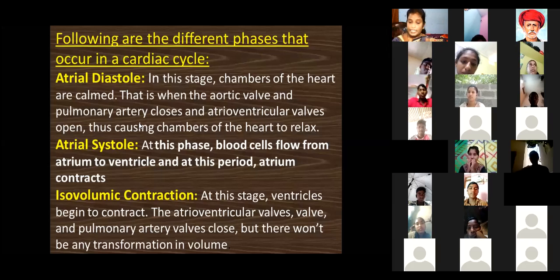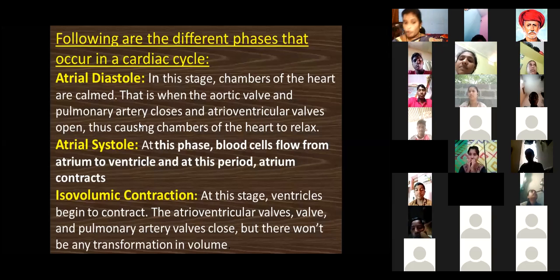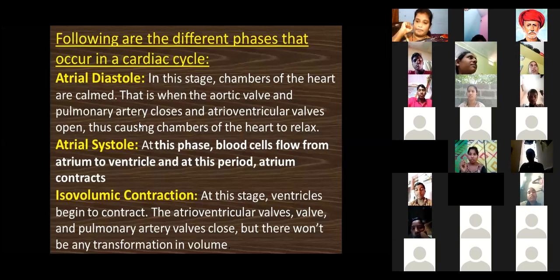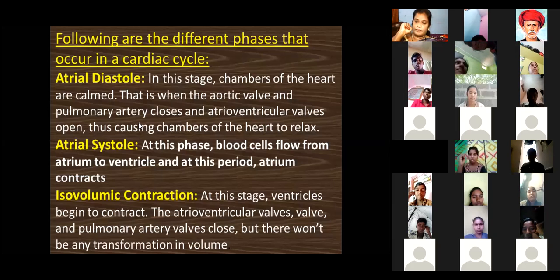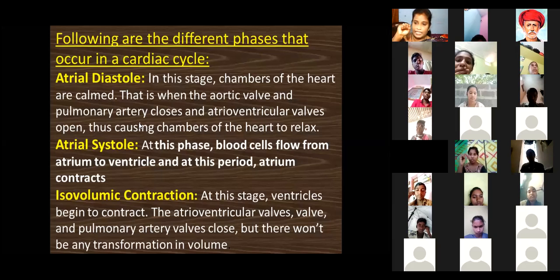In this stage, the blood will flow from the atrium to the ventricle. The atrium takes the place of contraction. This is stage by stage, and these stages make up the cardiac cycle.